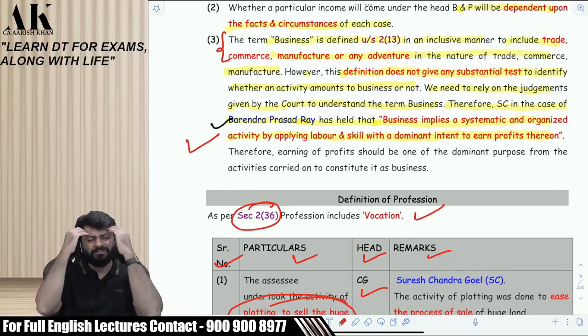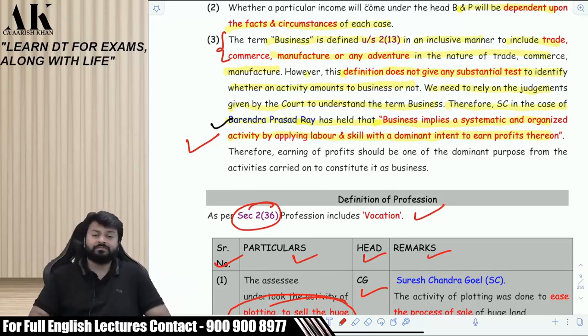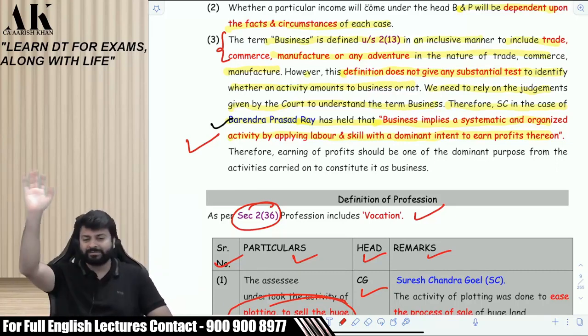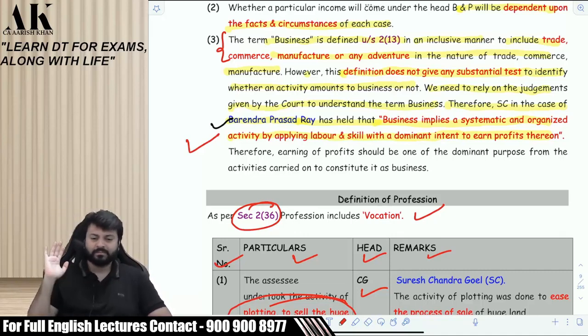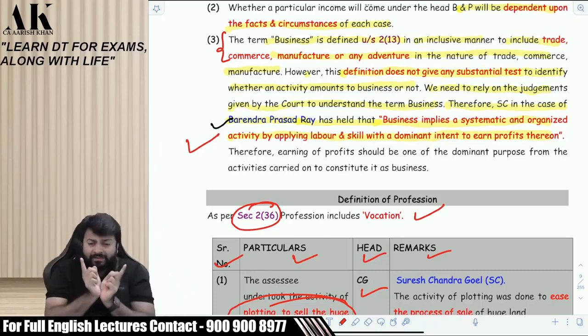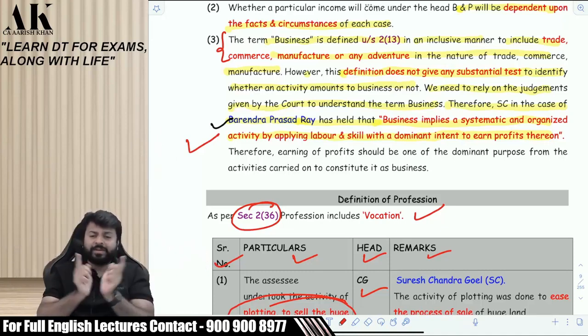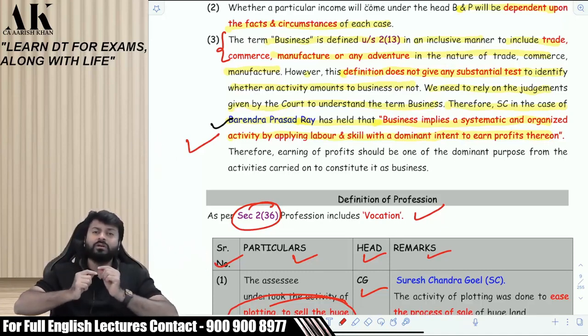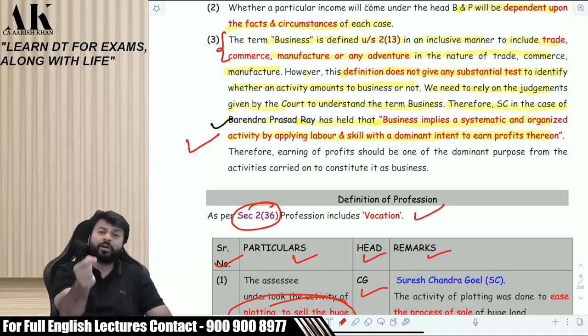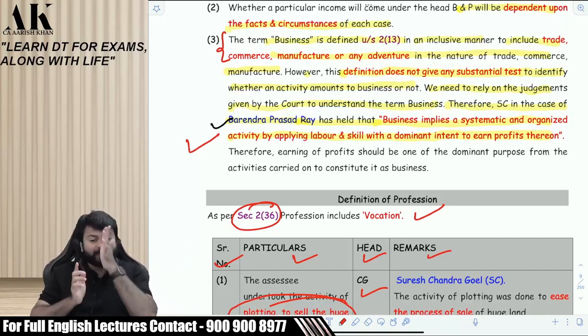Now, it doesn't matter in this head of income whether you are doing business or profession. Most of the computation mechanisms of this chapter are the same. Whether you are doing business or whether you are doing profession, it doesn't matter. The computation mechanism is the same for both of them. At the end, they will diversify from each other. Let me tell you, when a businessman does an audit and when a professional does an audit, at that time the threshold changes. Do you remember that?